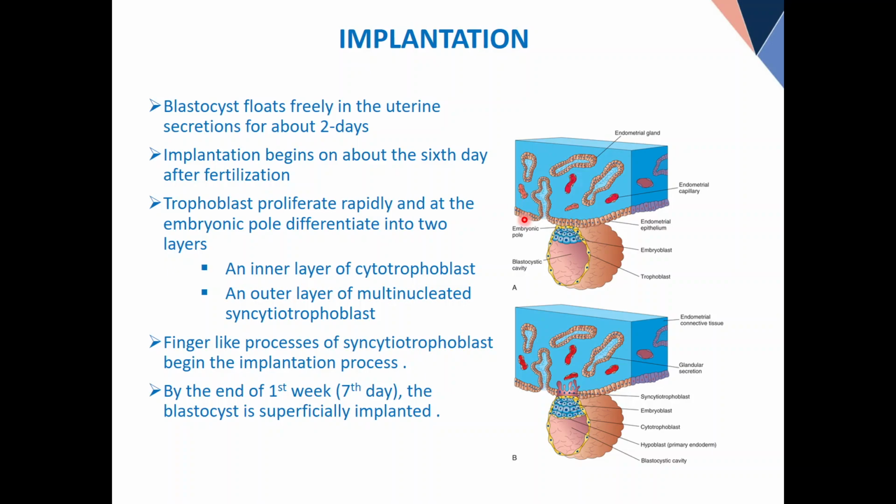Now, because the things are changing so quickly, nobody can give you description of all events. It's like this. Okay? So you have to have your own sequence of events. This is one. And the last point is, because things are changing, events are occurring at different places simultaneously. For example, I will jump. This is called the inner cell mass. This is called the outer cell mass. Some changes are taking place in the outer cell mass. Some changes are taking place in the inner cell mass. Something is taking place in the wall of the uterus. Nobody can describe or explain all these changes simultaneously. So you have to focus on these one by one.